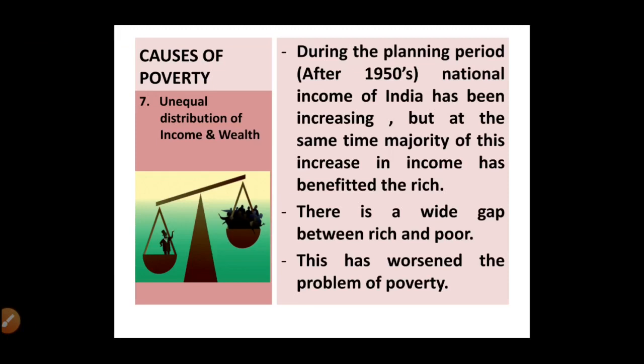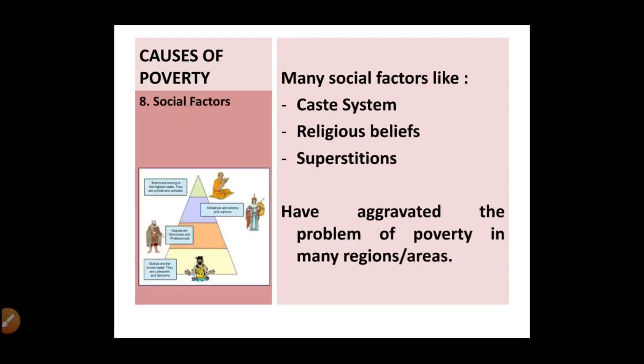Next, unequal distribution of income and wealth. हमारी economy में जितना growth हो रहा है वो ज़्यादा growth का एक percentage is going towards the rich. जो poor population है उनको इसका कोई benefit नहीं मिल रहा है. That is why there is a wide gap between rich and poor and this has even worsened the problem of poverty.